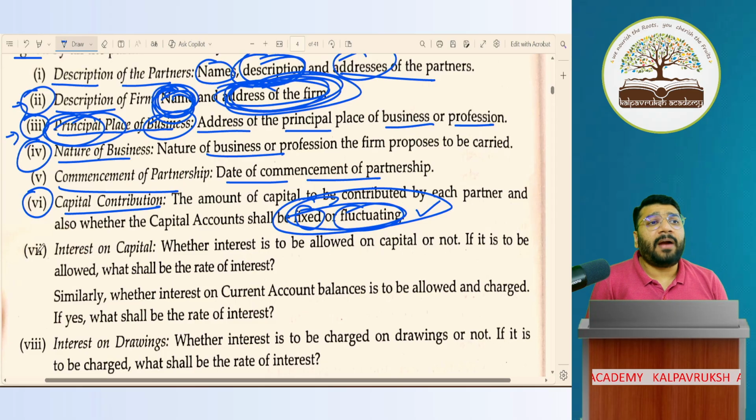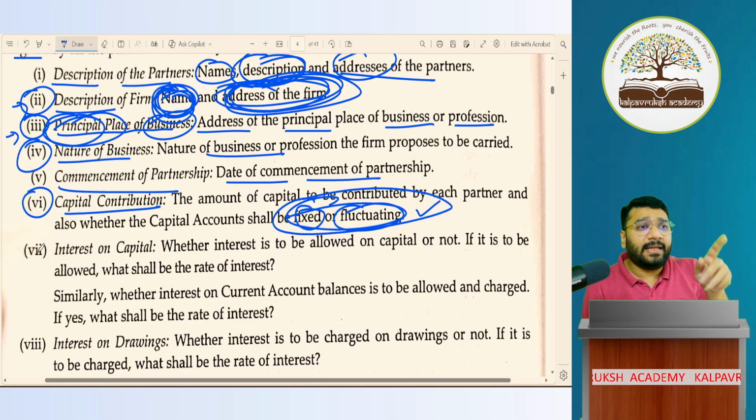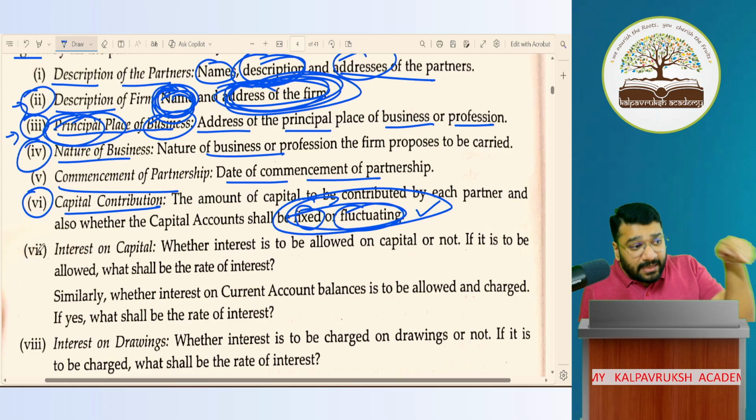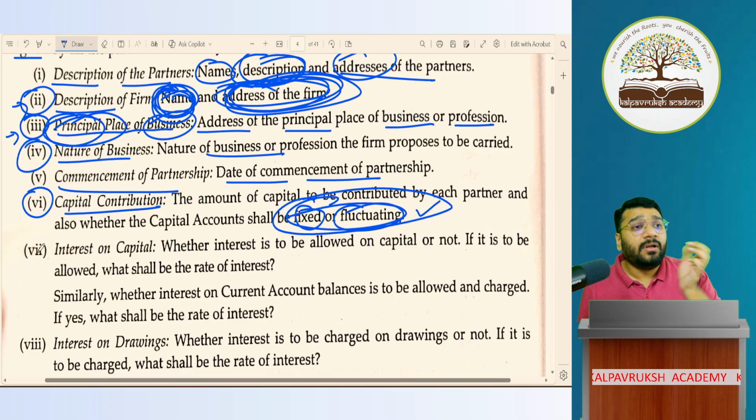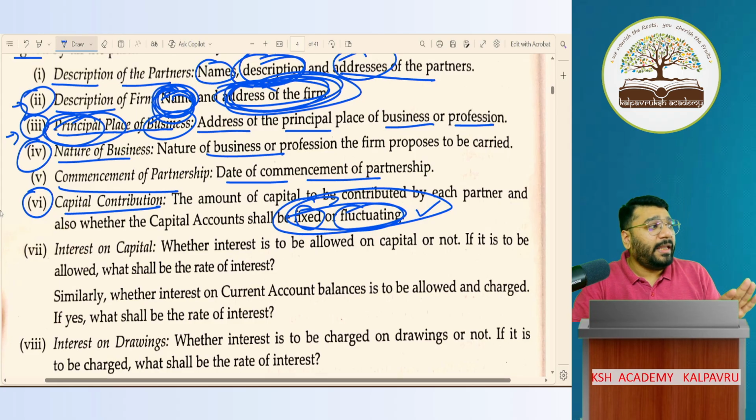Who said sleeping partners are not included in the capital? If a sleeping partner is contributing capital, then we'll mention that this partner, let's say partner A, has contributed 2 lakh rupees, but he's not doing any activity. So he's a sleeping partner, but his name has to come here in capital contribution.